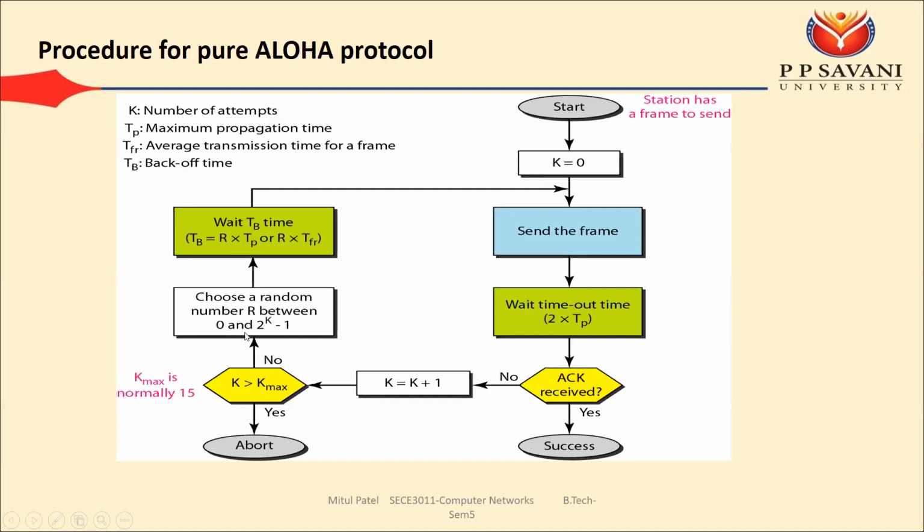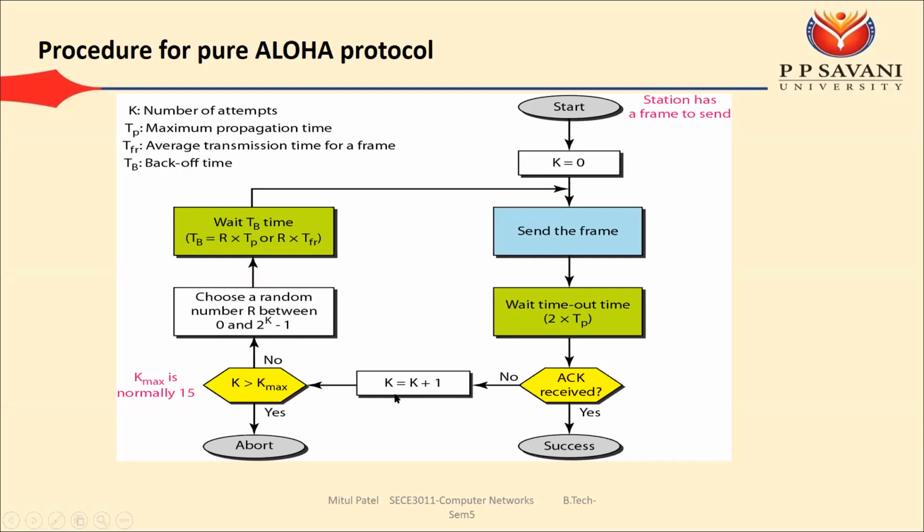So r is between 0 and 2 raised to 1 minus 1, that is between 0 and 1. So the r value can be either 0 or 1 when it is our second attempt.